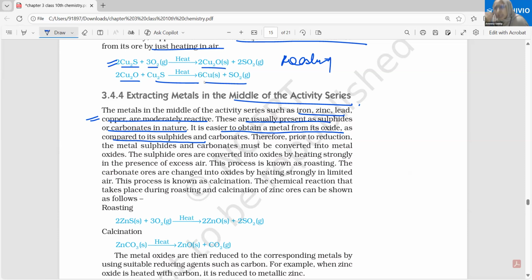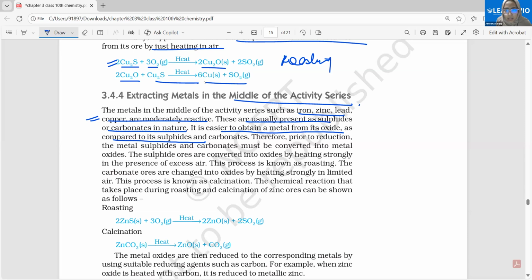Second, even if we are able to manage the reduction of the sulfide or the carbonate, the byproduct other than the metal is very difficult to manage. While reducing the oxide, we get carbon monoxide, yes or no? And it is easier to manage carbon monoxide in comparison to what we'd get when we reduce the sulfide or the carbonates. Is the reason clear?